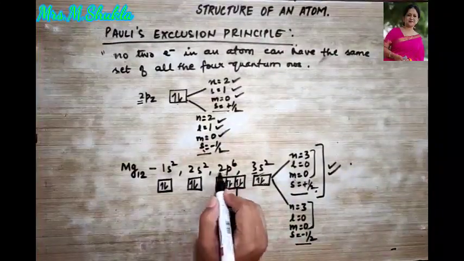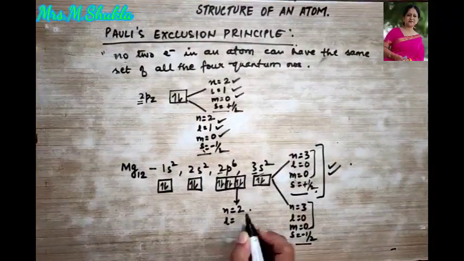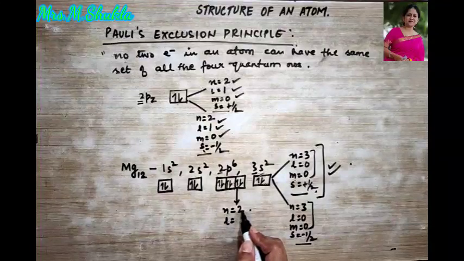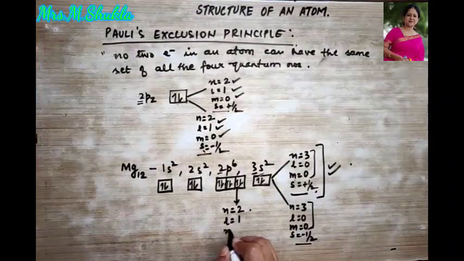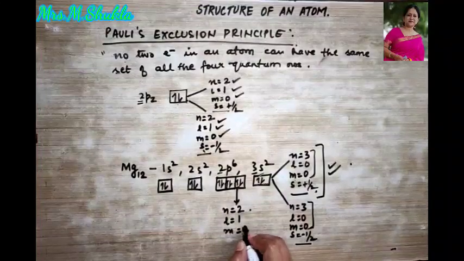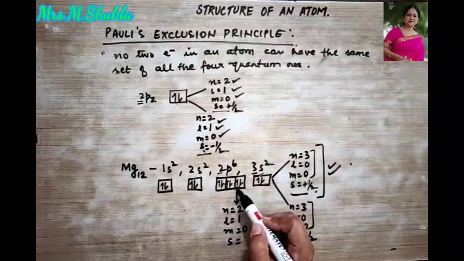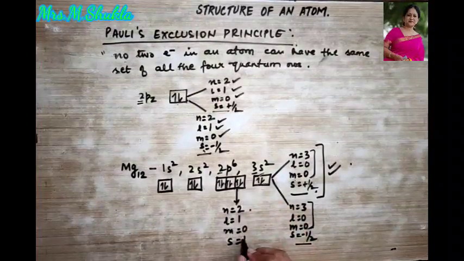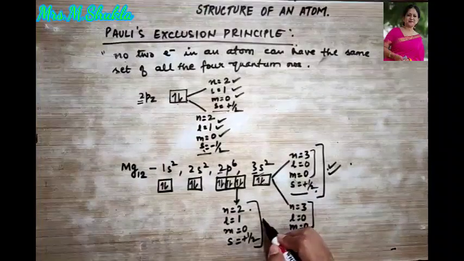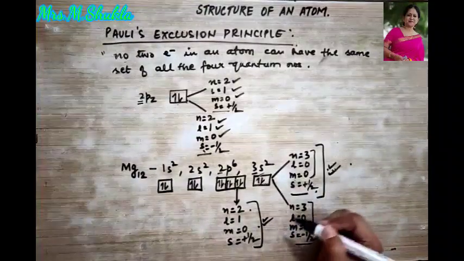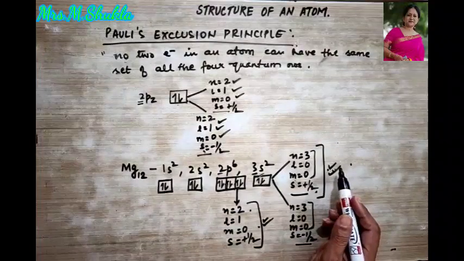The principal quantum number is 2, right? Then what will be L? If the principal quantum number is 2, then L is always 1. Then what is the magnetic quantum number? It is 0. What about this spin? Now look at this spin. It is going upward, so it is plus half. Now compare this and find out whether all the 4 quantum numbers are the same or different.